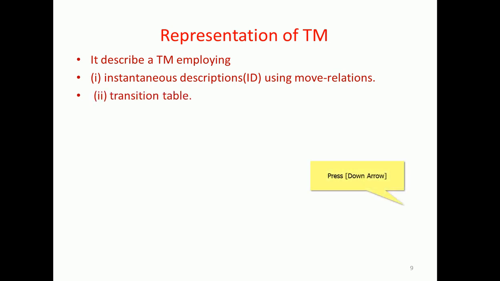The second effort is a transition table. The transition table is a matrix kind of table. It is a two-dimensional table, where the number of states and the number of inputs, including the blank symbol, participate. So those are the columns, and the number of states are the rows, right?